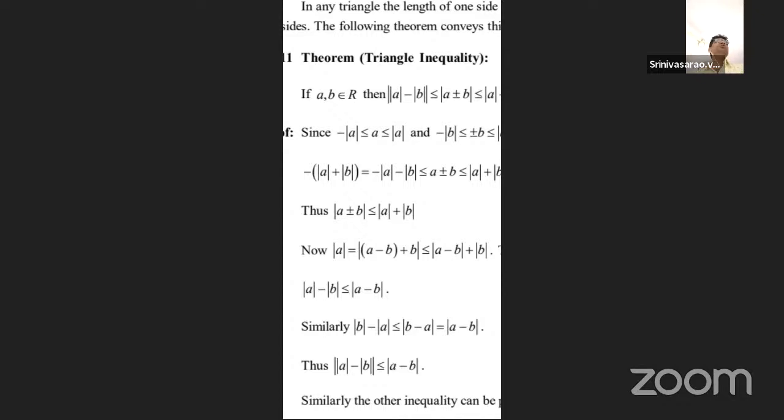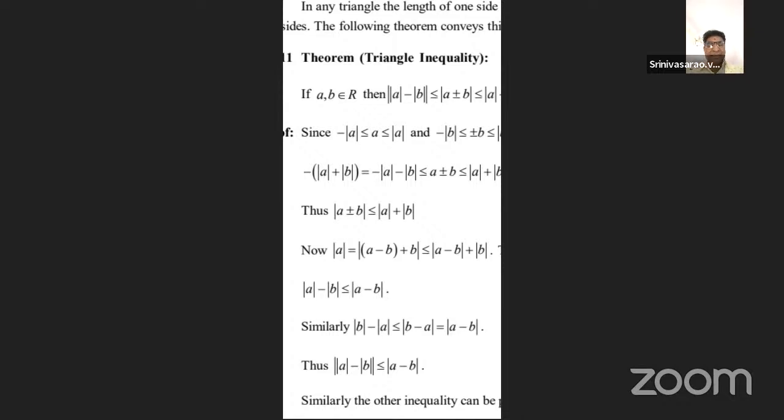Absolute of A plus or minus B is less than or equal to mod A plus mod B. Absolute means the modulus. Now mod A equals absolute of (A minus B plus B), which is less than or equal to absolute of (A minus B) plus absolute B, because mod X plus Y is less than or equal to mod X plus mod Y.